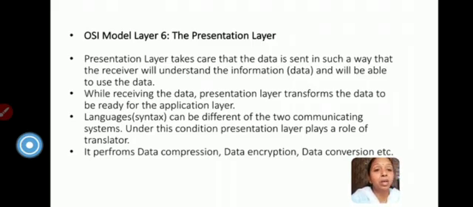This data encryption is also done at the presentation layer. At the transmitter end we encrypt the data. At the receiving end we decrypt the data with the same keys that we used at the transmitter. Now the data conversion: likewise, if we are using two different languages on two different computers, then this presentation layer acts as a translator. So data conversion is the process done at the presentation layer.